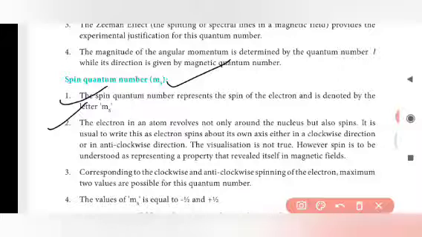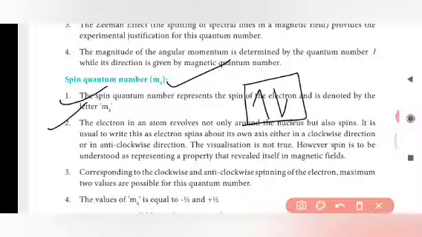It is usual to say that the electron spins about its own axis, either in a clockwise or anti-clockwise direction. This visualization is not strictly true, but that is why we draw the electron in an orbital like this.